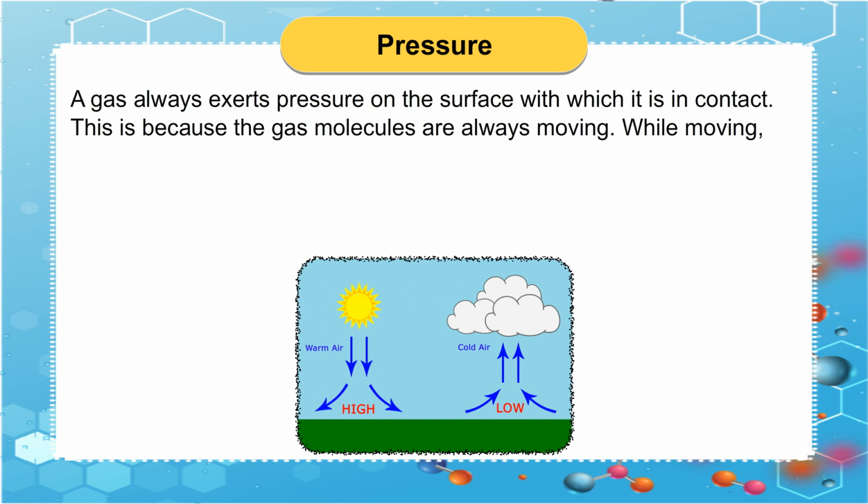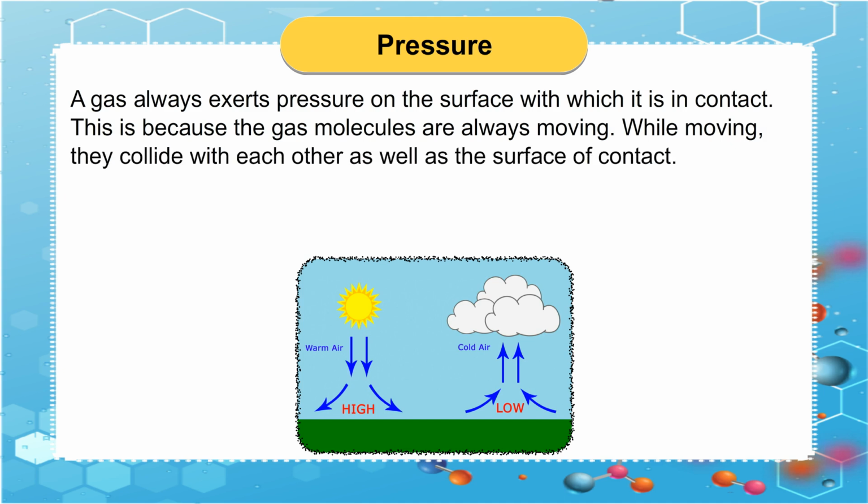A gas always exerts pressure on the surface with which it is in contact. This is because the gas molecules are always moving. While moving, they collide with each other as well as the surface of contact.